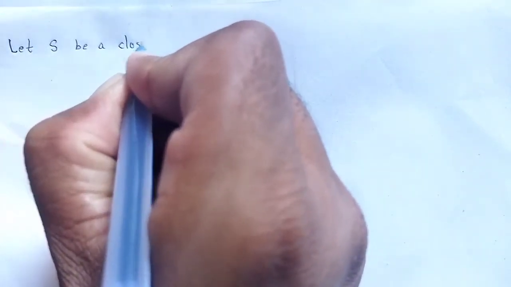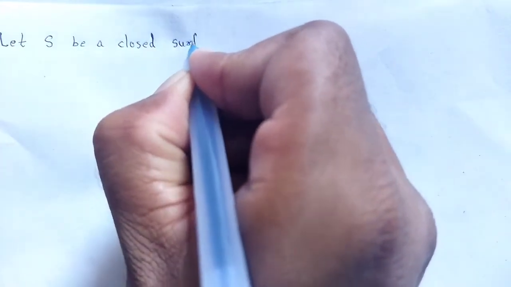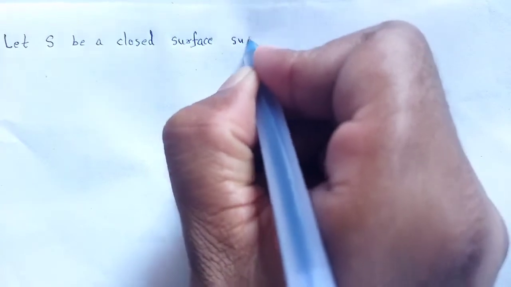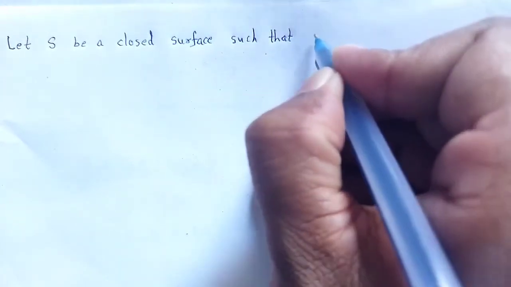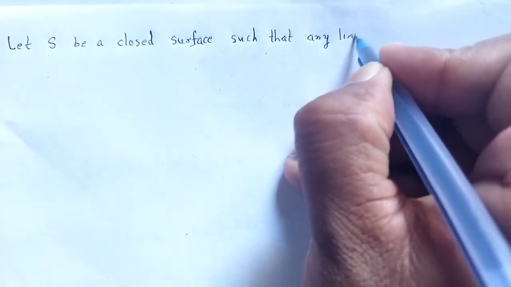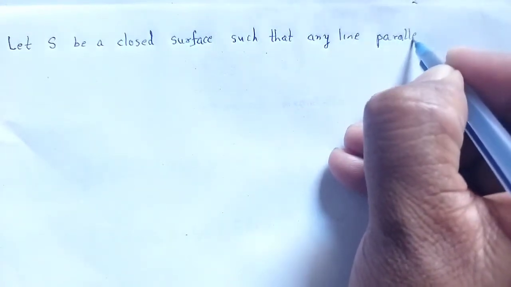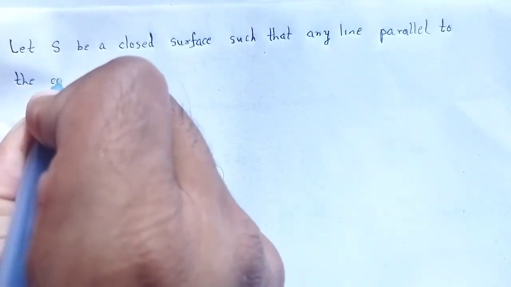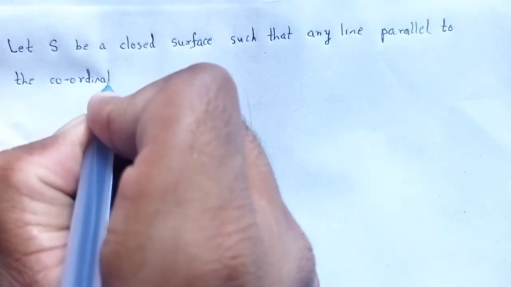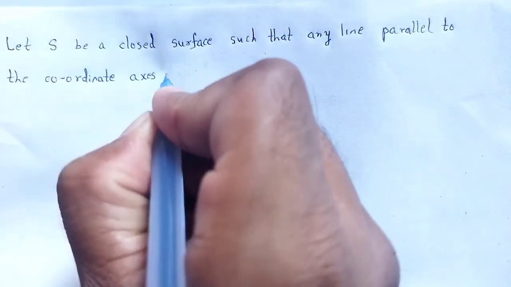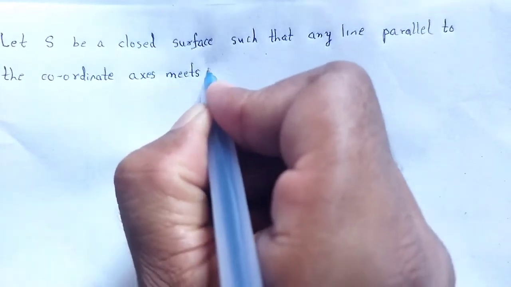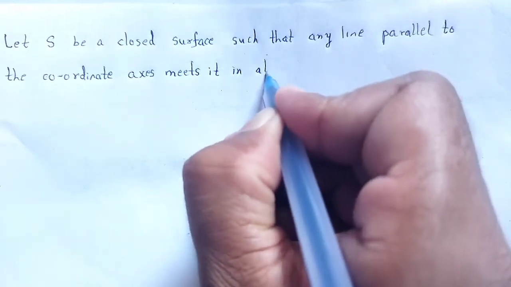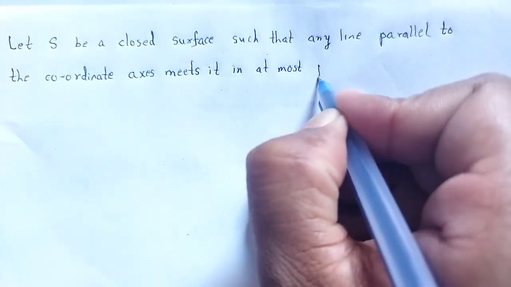Let S be a closed surface such that any line parallel to the coordinate axis meets it in at most 2 points.